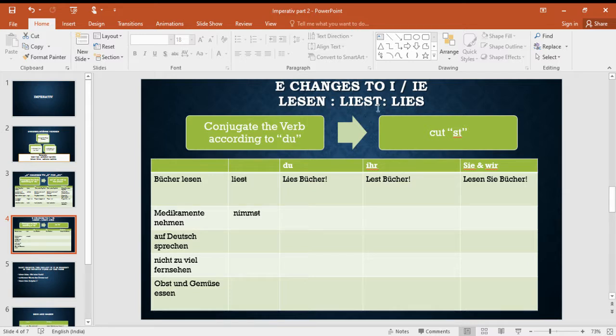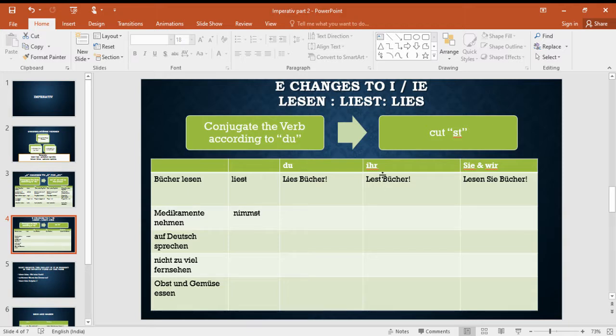Okay, so do not cut this st both, because here the root of the verb has s. We cannot cut that. So keep this s. Only cut t. Okay, so here what is the rule? Conjugate for du and cut st. That much only. So liest becomes lies.